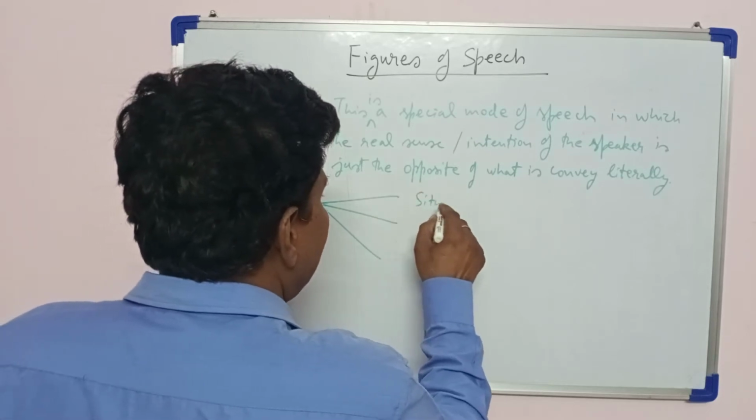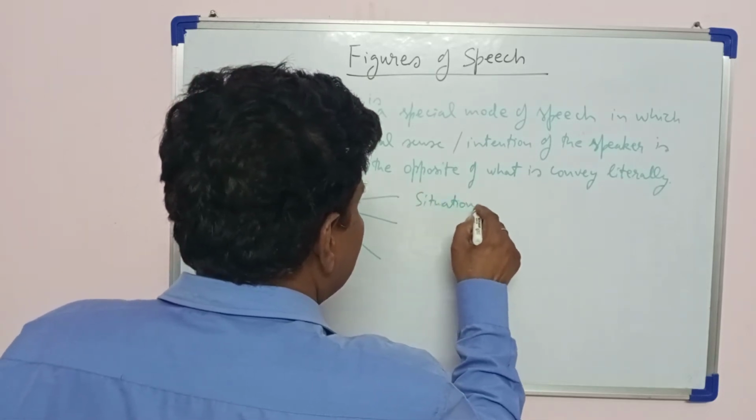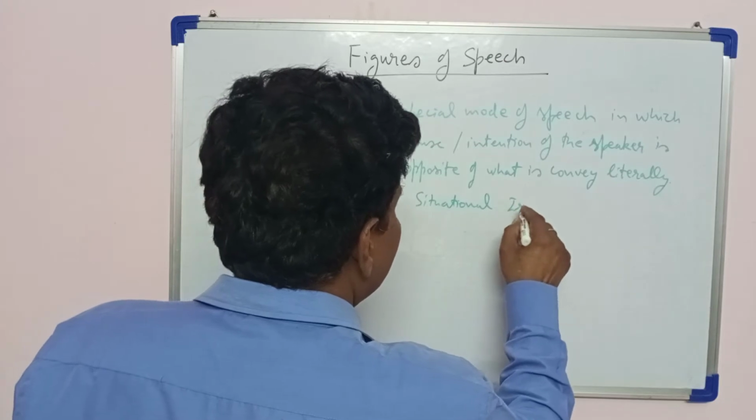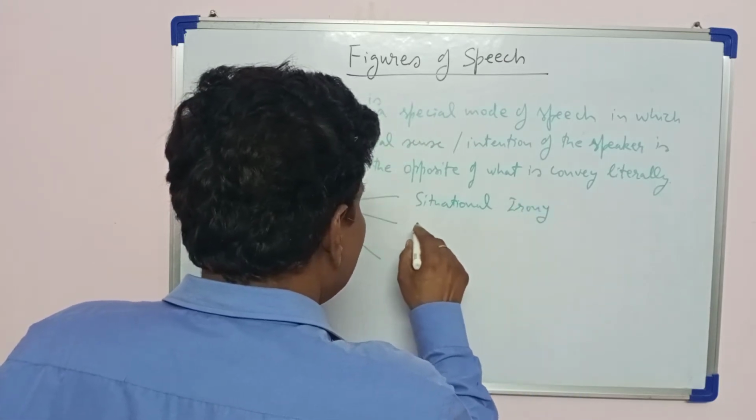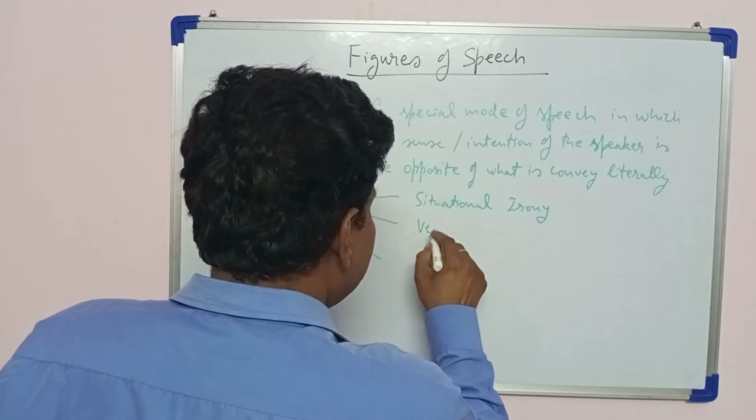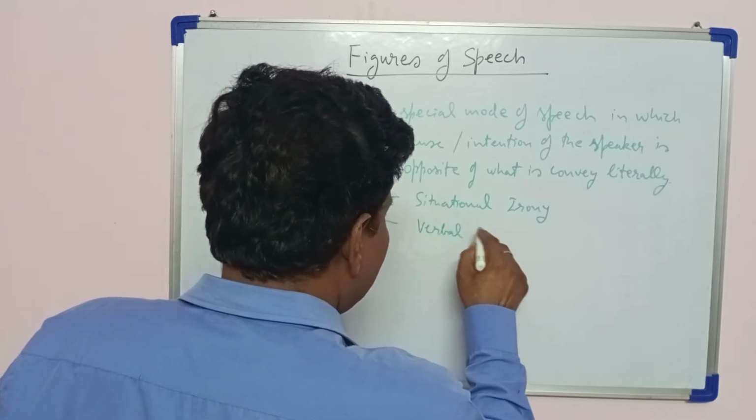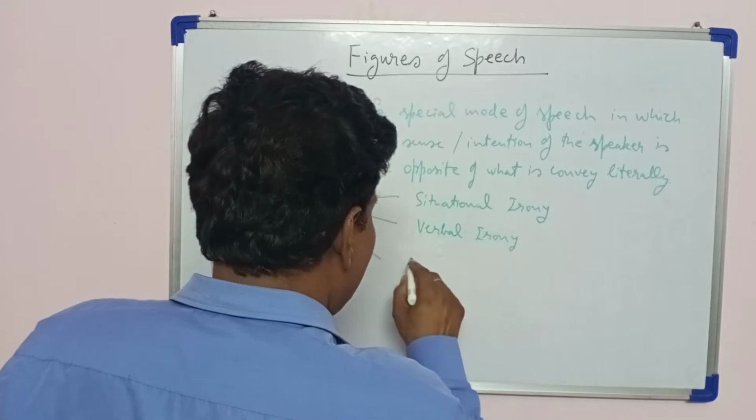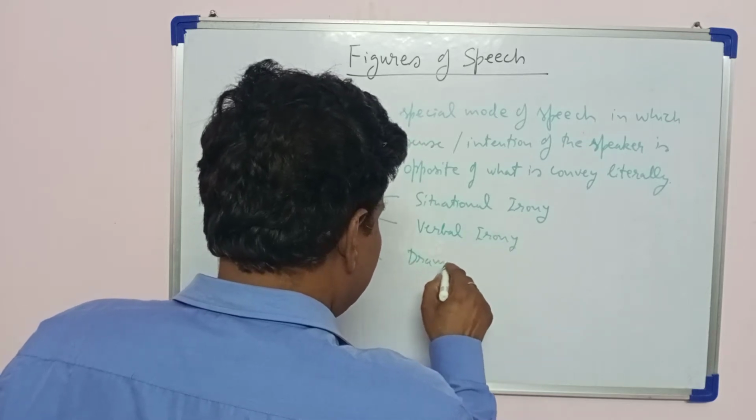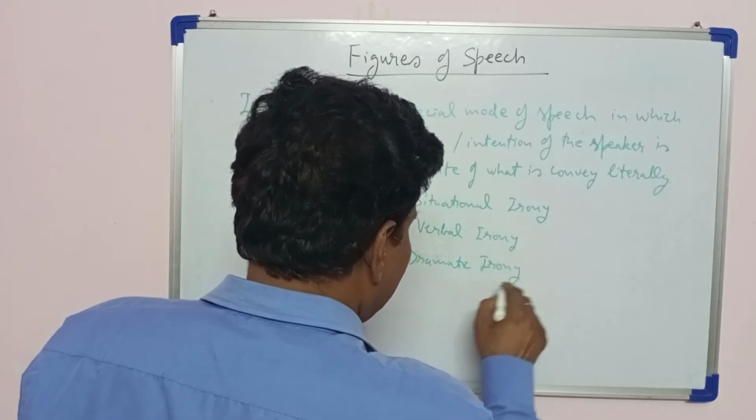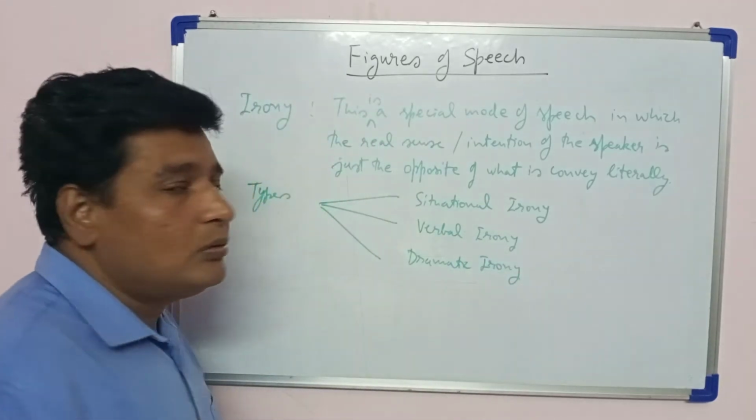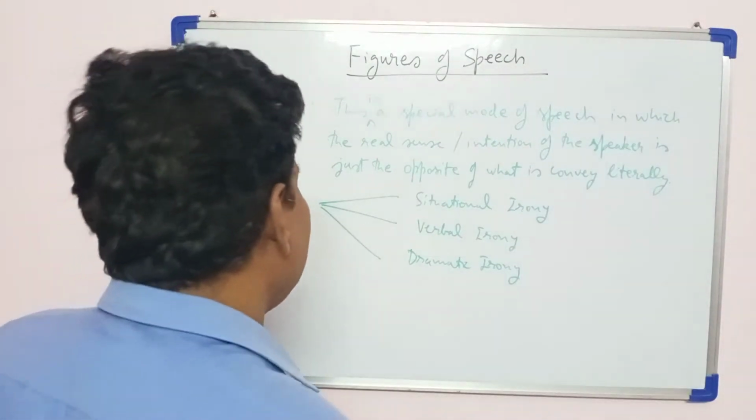First is situational irony. Second one, verbal irony. And the third is dramatic irony. Now let us understand what is situational irony.